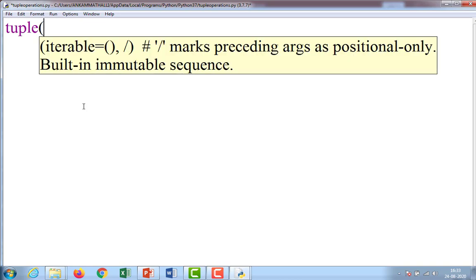Suppose if I want to give a tuple, it is better to take the same values, no problem. Tuple is equal to, single quotes abcd, comma, 786, comma, 2.23, comma, 'john' in single quotes, comma, 70.2.